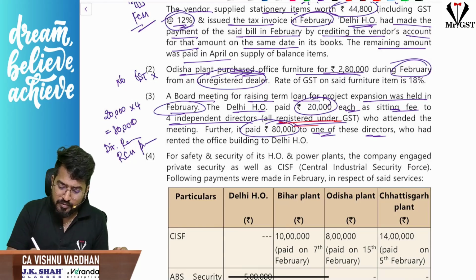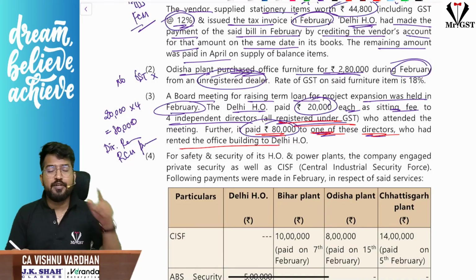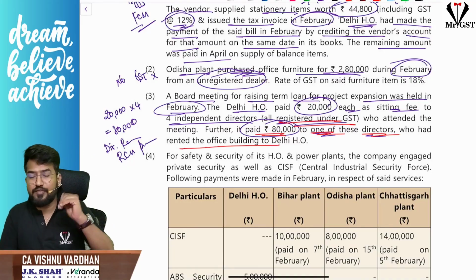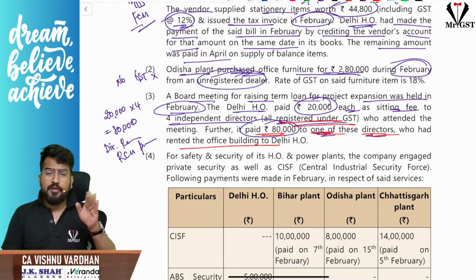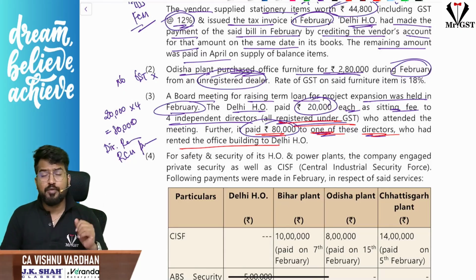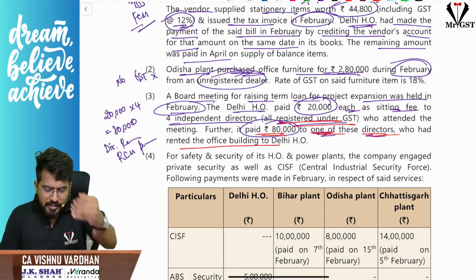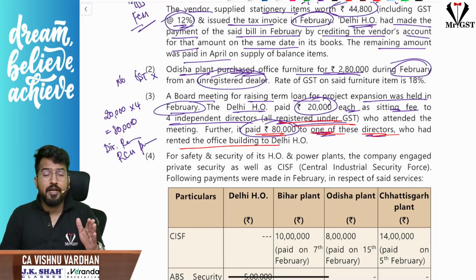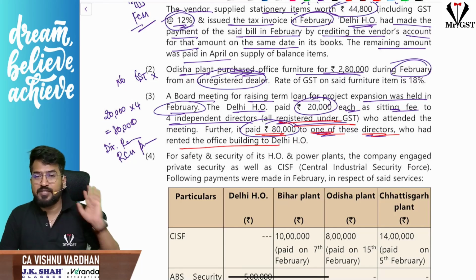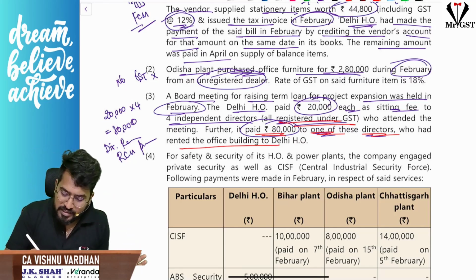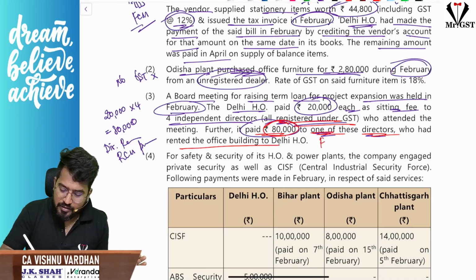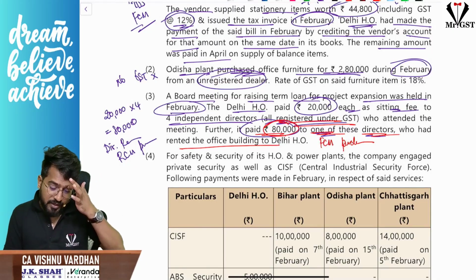Why? Because sir, further, it paid 80,000 to one of these directors who rented the office building to Delhi head office. Sir, one director rented office building to Delhi head office; because the supplier is registered and it is a commercial property, RCM will not come into picture. So director renting the commercial building to the company is subjected to FCM only. So this 80,000 purchase is again FCM purchase. Okay, fine. Next.